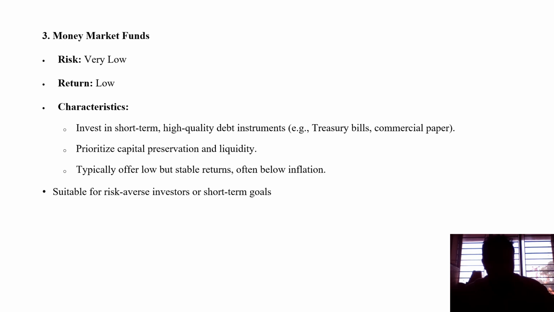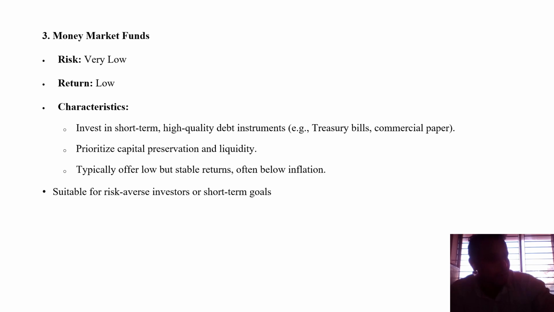A money market fund talks about investing in the open money market, in the form of commercial paper and treasury bills from the government, and commercial paper from the banks. So there are people who invest in commercial paper through bank investment and in treasury bills through government treasury bills, and they expect hybrid funds which combine different types of debt and equity classification, where return and risk are moderated, not low, not high, always moderate.